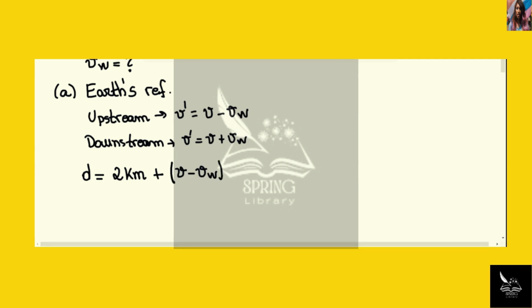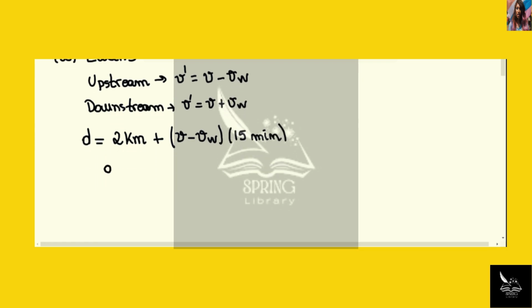So this is the speed of the boat, v minus vw, times the time, which is 15 minutes. I'm just going to convert this into the international system. So this is 2,000 meters, leaving the units implicit because everything is in the international system, plus 900 times v minus vw.